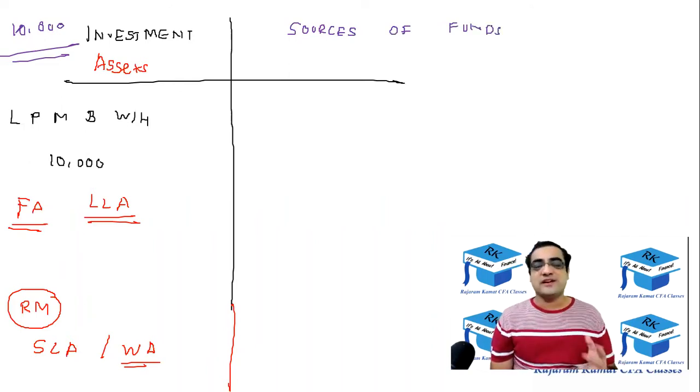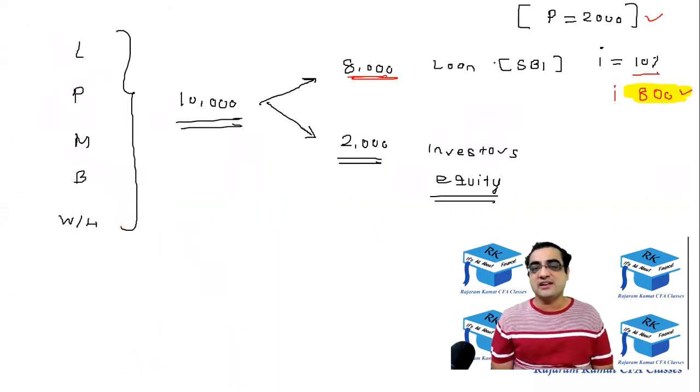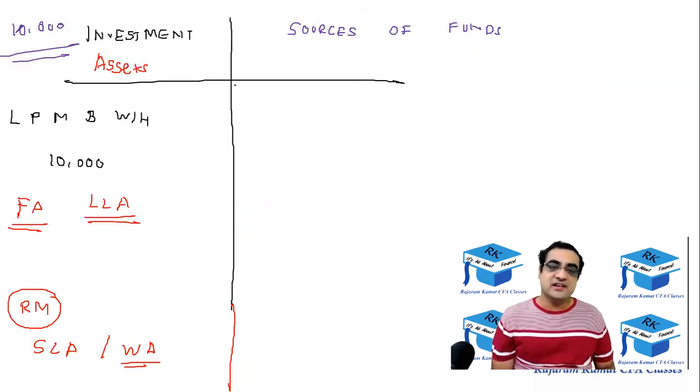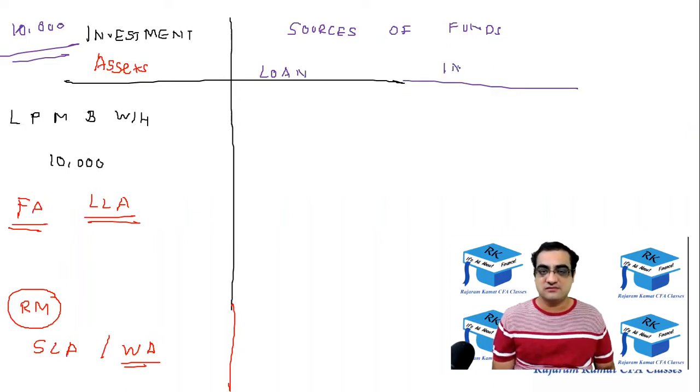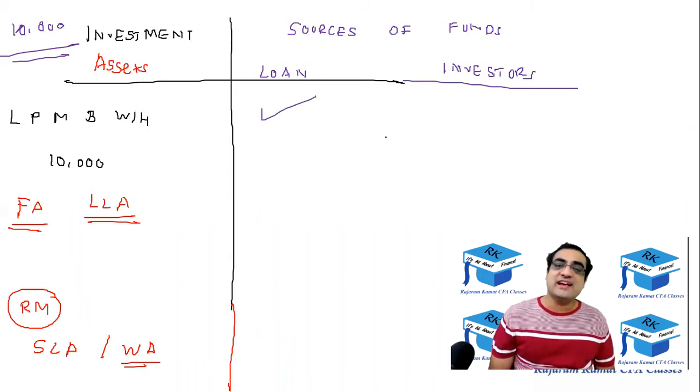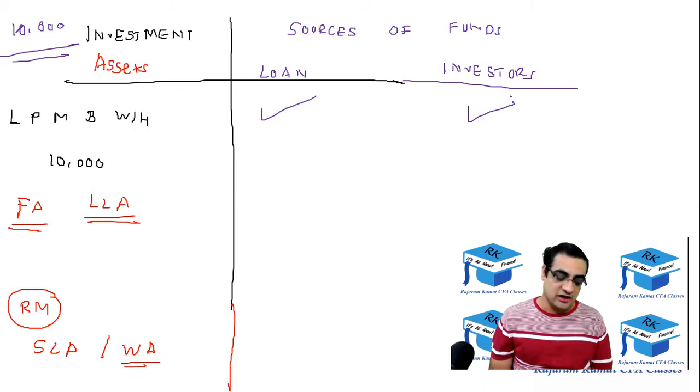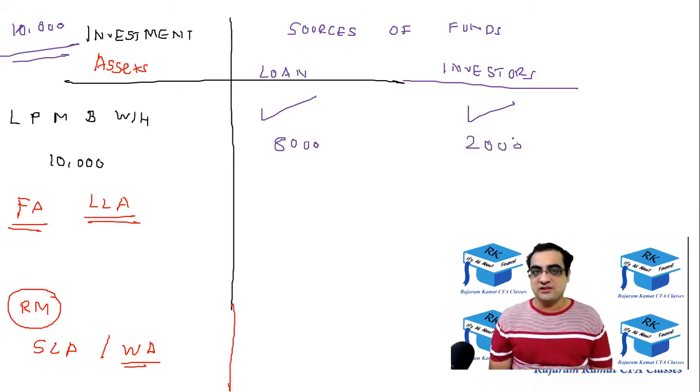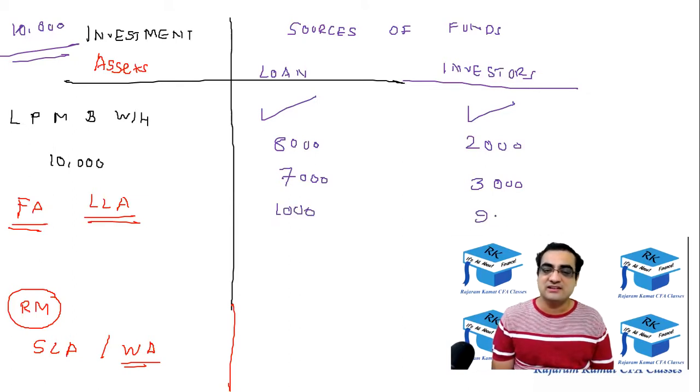There are two major sources of funds which we had discussed around 15 minutes back, which is to take a loan from a bank or take money from the investors. So I'll just write, take a loan from a bank and take money from investors. Now, out of 10,000 rupees, how much loan to take and how much money to take from investors? In our example, we took 8,000 as loan and 2,000 from the investors. But it could be possible that 7,000 comes from here, 3,000 from here. It could be possible that 1,000 comes from here, 9,000 from here.